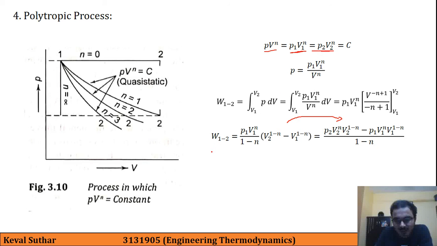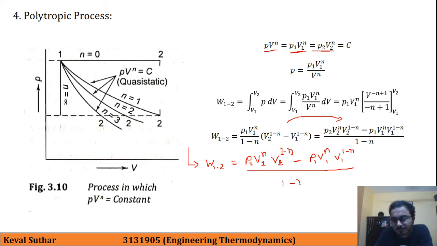So what we have done here, you need to focus here that W12 equal to, once we multiply this, P1 V1 raised to n, V2 raised to 1 minus n, minus P1 V1 raised to n, V1 raised to 1 minus n, divided by 1 minus n.